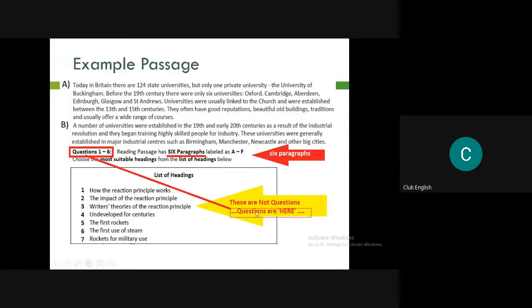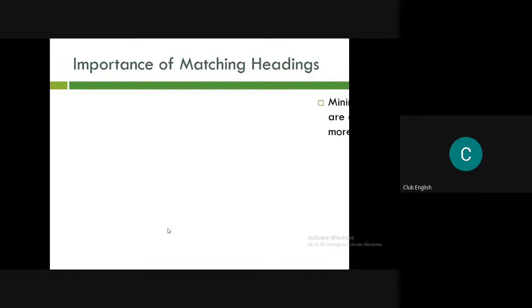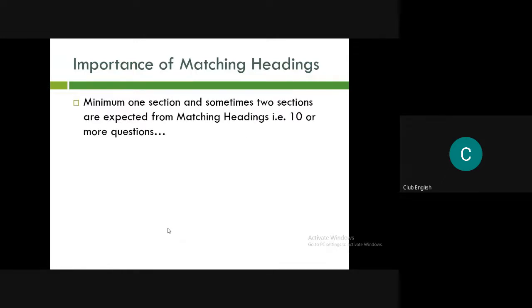Now we are going to talk about the next thing: the importance of matching headings. First of all, a minimum of one section and sometimes two sections are expected from matching headings, that is 10 or more questions. That means two sections can be matching headings, and more than 10 questions are generally expected. Now it is considered to be a difficult area, because it sometimes becomes difficult to spot these answers, and matching these headings appropriately becomes a cumbersome task.